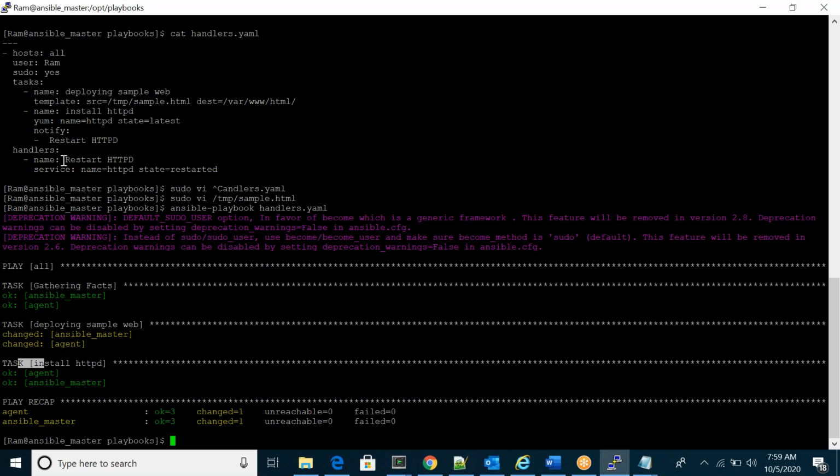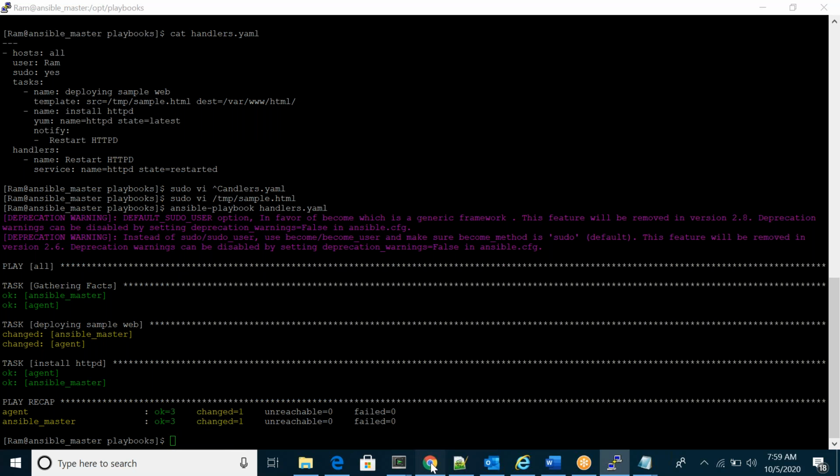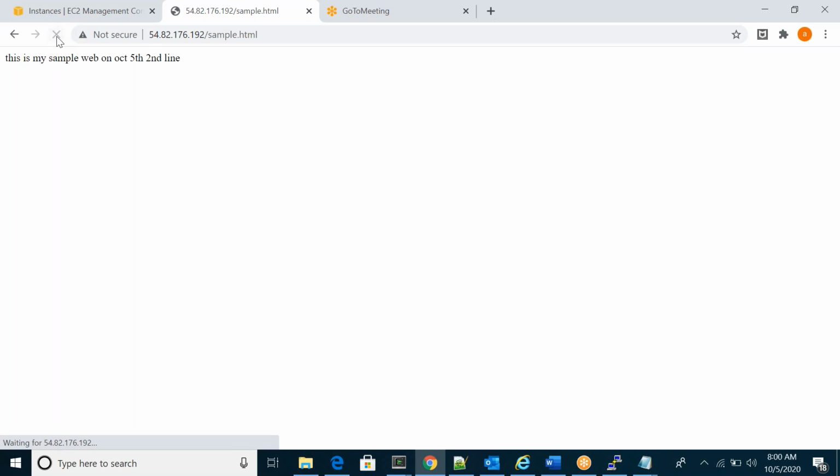This task was already there, so that's why the handler is not executed. If you browse, if you refresh, I think it will not sync. Why? Because after deploy, we have to restart. Okay, it is there. You can see it came, the second line. You can see my new content.